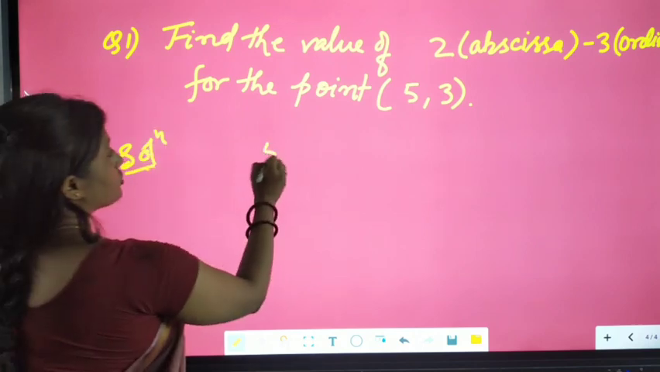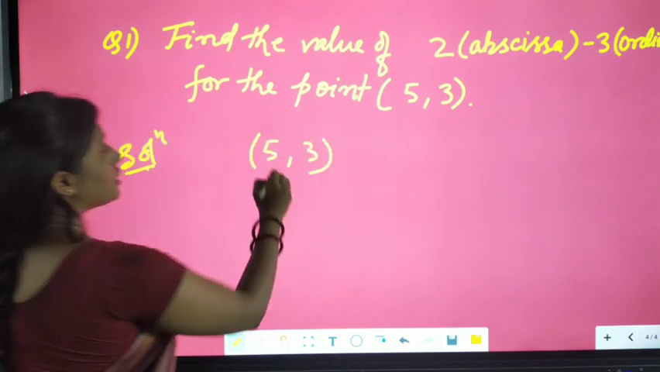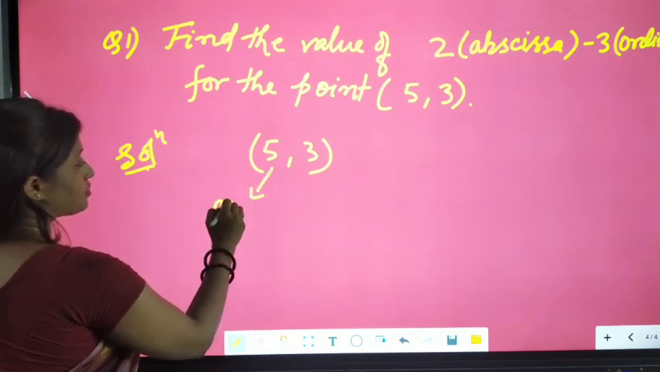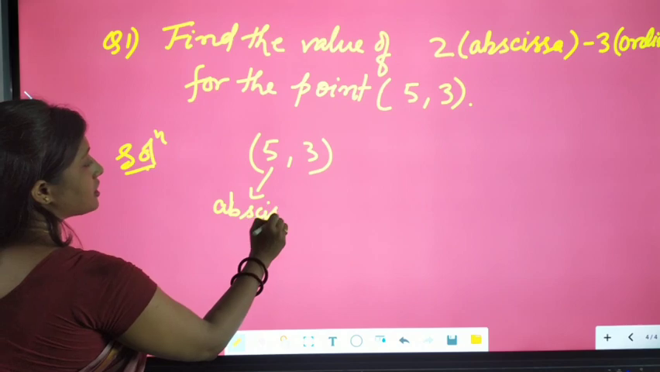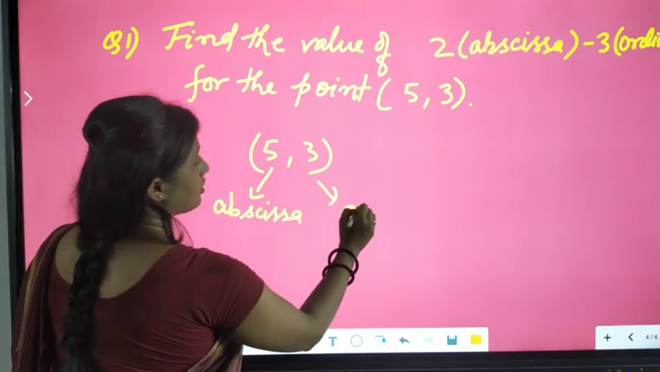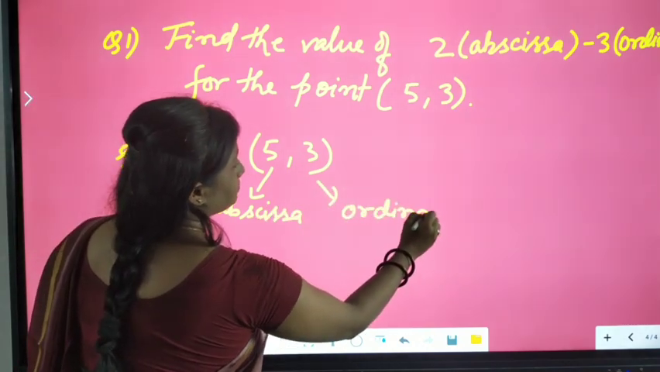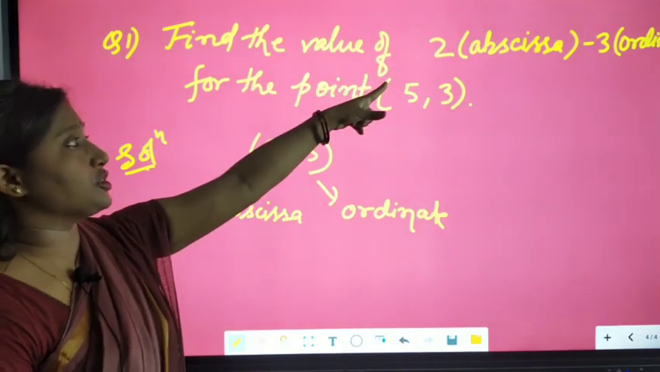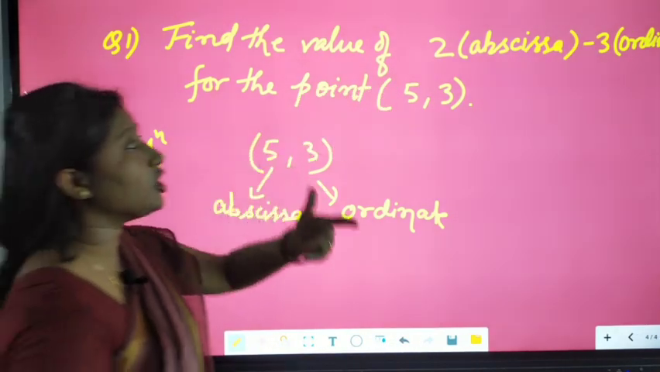Okay, first write this point (5, 3). Here, what will be the abscissa? The abscissa will be our 5. This is our abscissa and this is our ordinate. The ordinate is our 3. Now you have to calculate the value of 2 abscissa minus 3 ordinate.